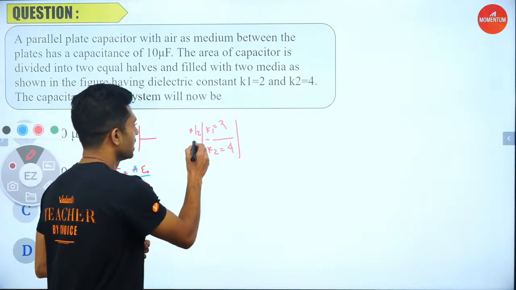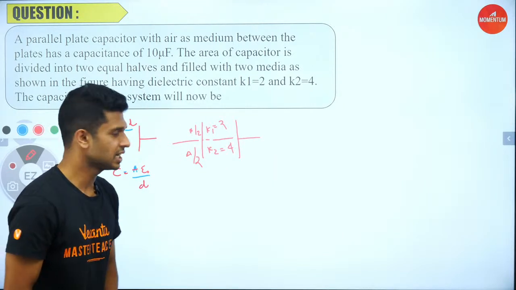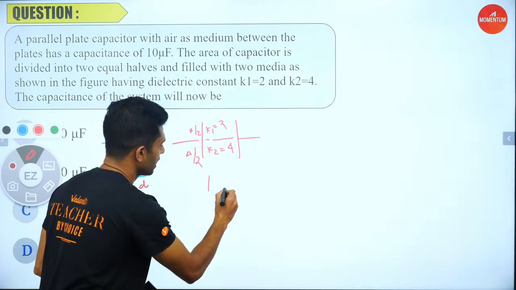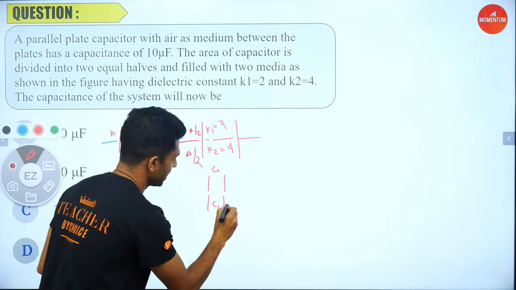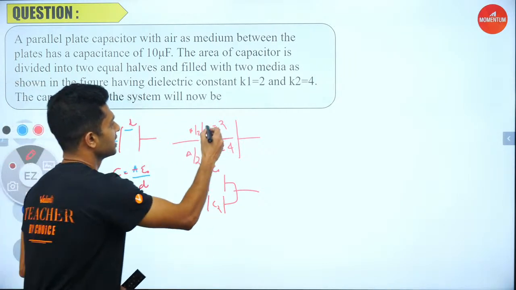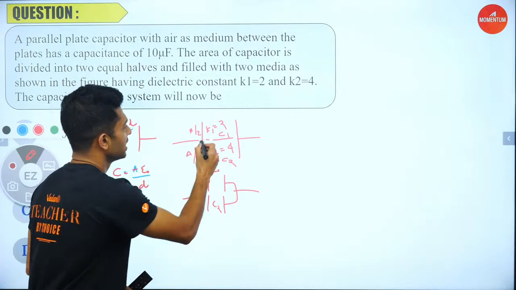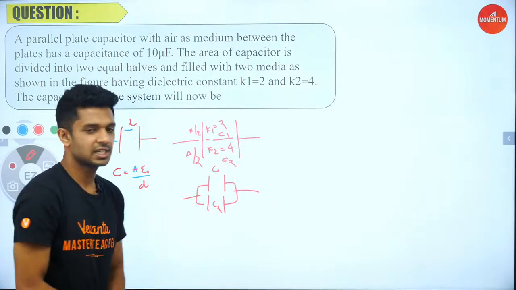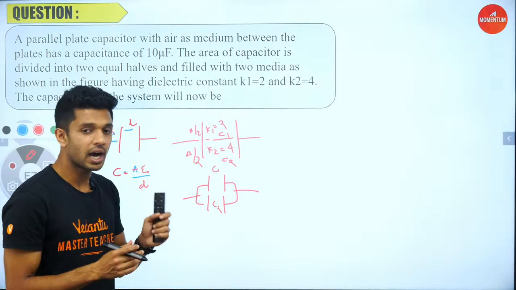It's very simple. Now you can actually see that across this potential difference, the above one is one capacitor and the below one is the second capacitor, which is connected in parallel. Yes or no? You can consider this as the capacitor C1, this as the capacitor C2. They are connected across the same potential, which means C1 and C2 are in parallel.